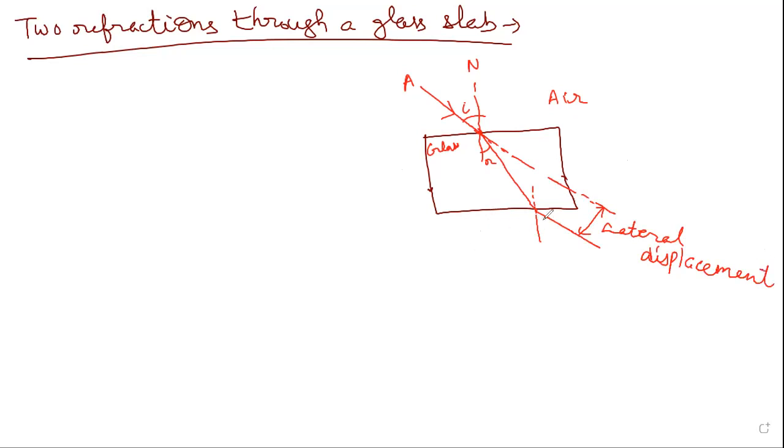And this angle we call the angle of emergence, that is E. This was the direction of the original ray and this is the angle of emergence. This is an activity that can be performed in the labs.